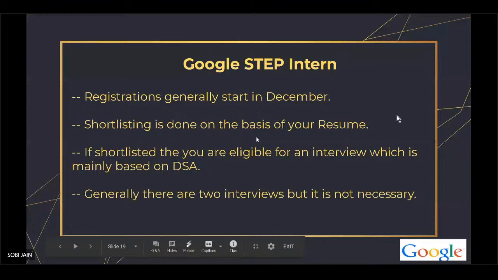So next is Google STEP Intern. For this, the registration starts in December, and shortlisting is done on the basis of your resume. For Google, there is no coding round. In case you are selected on the basis of your resume, then you are directly eligible for an interview. There might be one interview or two interviews, nothing is fixed. But in case you just have a single interview, then either you didn't perform well or you performed extremely well, so that they have already selected you.